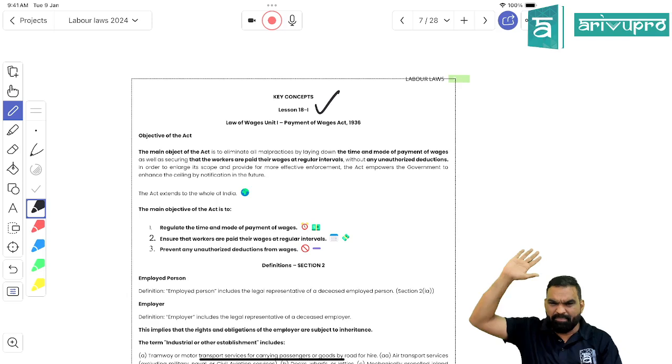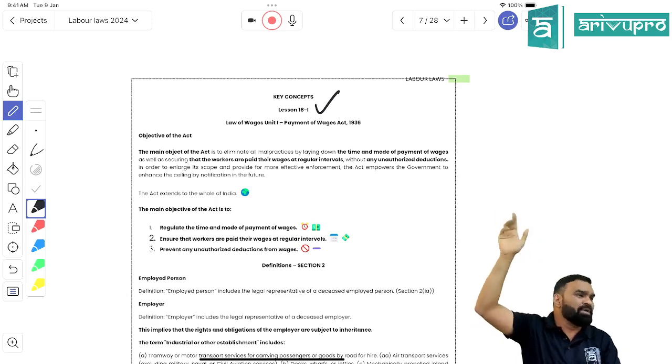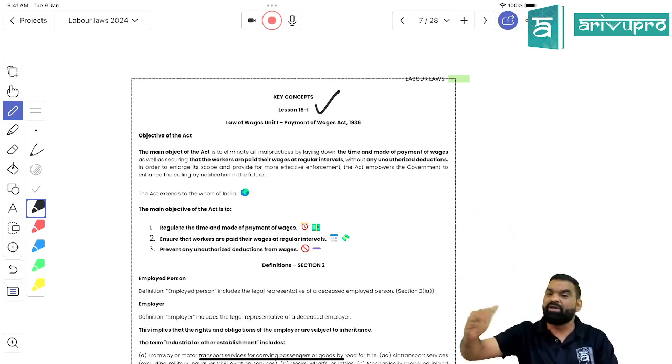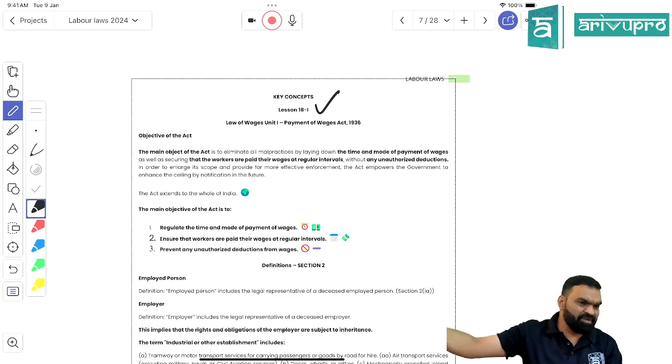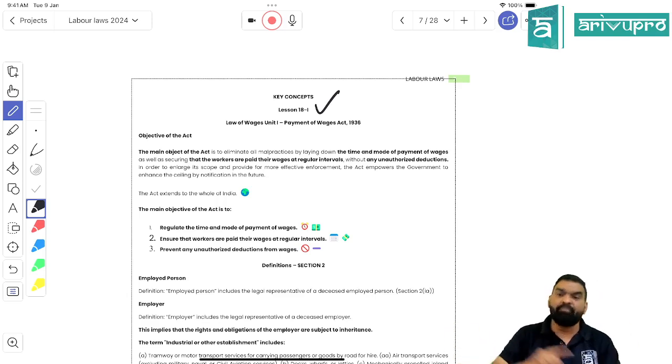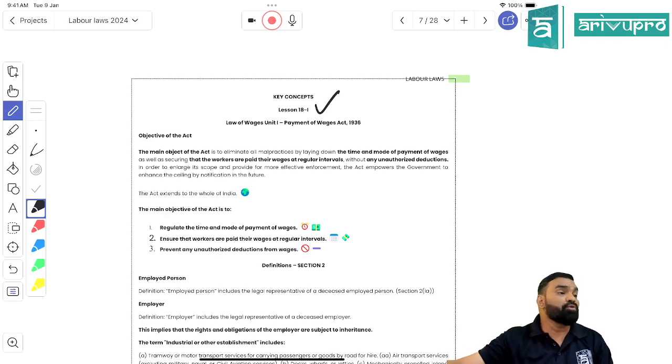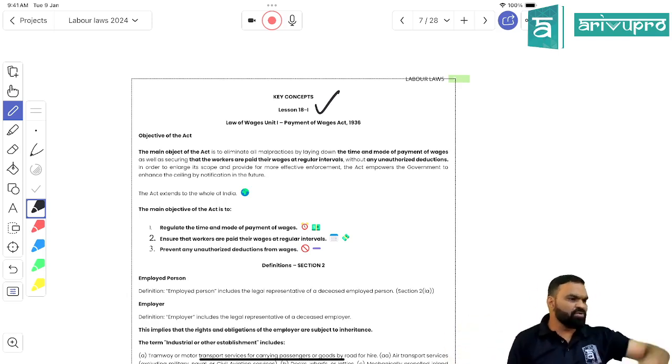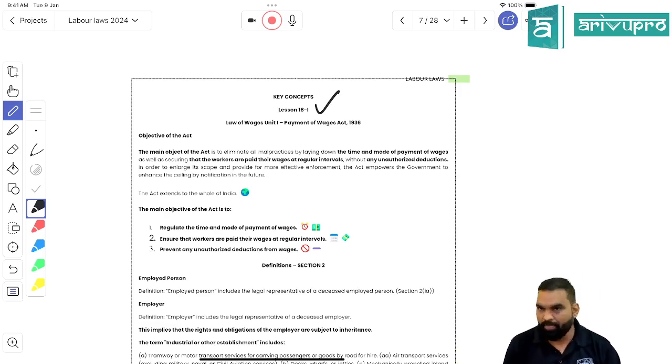That it has been passed by whom? The British government, and later on it must be adopted by Parliament, since we are not going to pass a new law for Payment of Wages Act. Whatever law has been passed is going to be continued by whom? The Indian government, right? Right, students? So it is a pre-constitutional law. Which kind of law is it? Pre-constitutional law. Now we'll try to guess which kind of matters the law related to payment of wages would consist of.